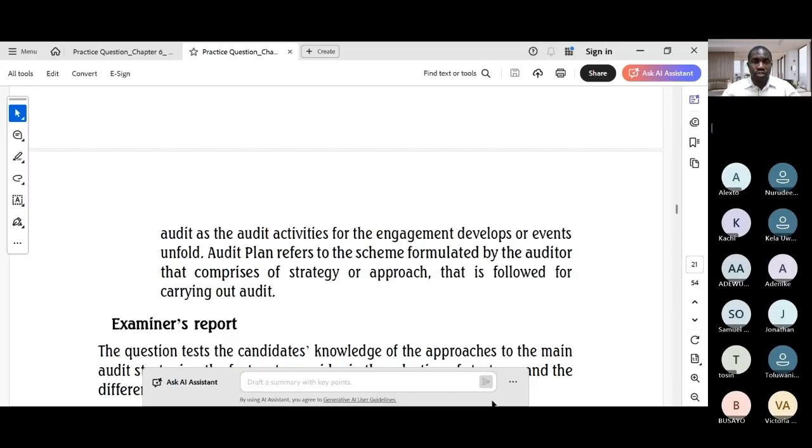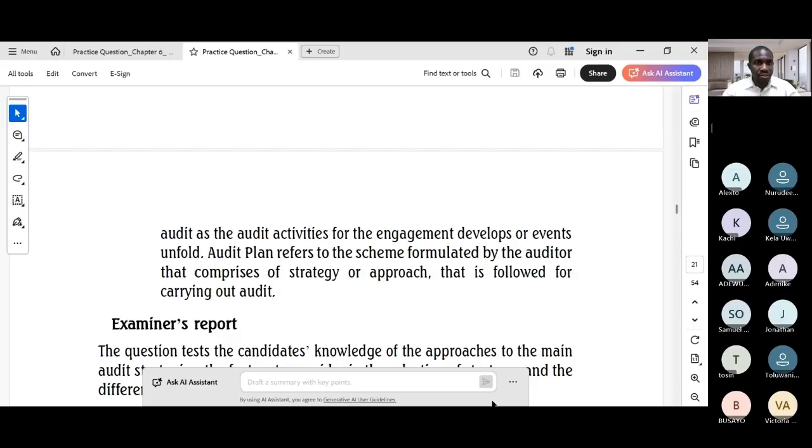It's important to understand that structure is king, like they say the customer is king. Structure is king. So use headings and bullet points to make your answer easy to read and also easy to mark. So structure is very important. As you're going through this solution, try to follow that structure.